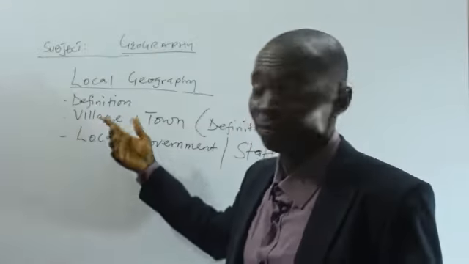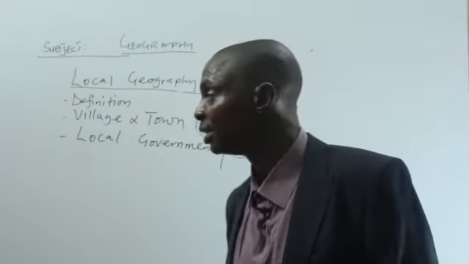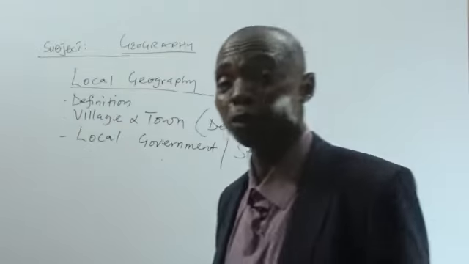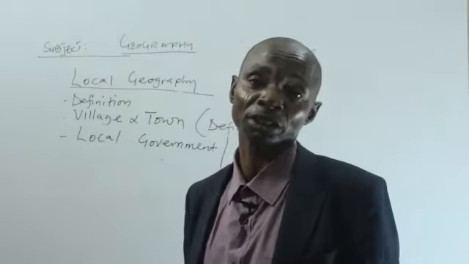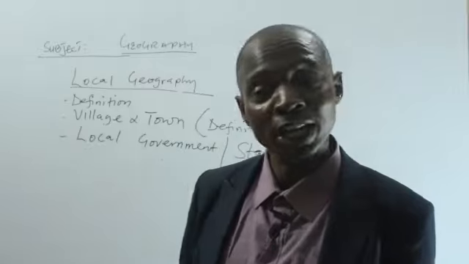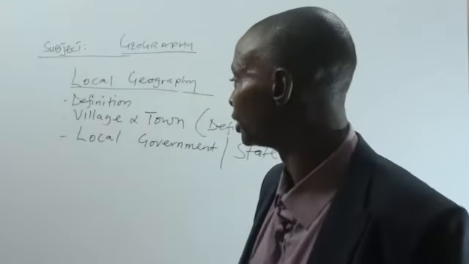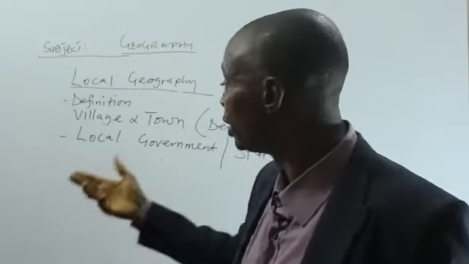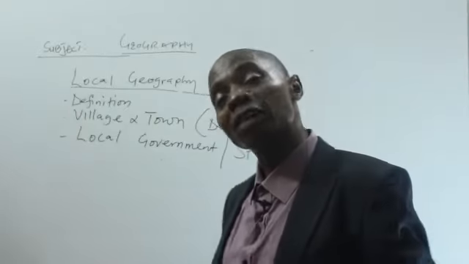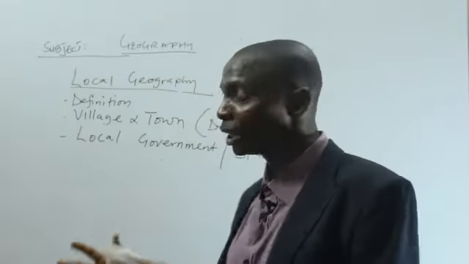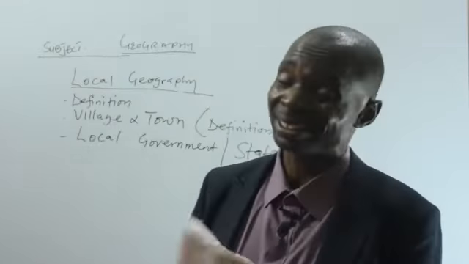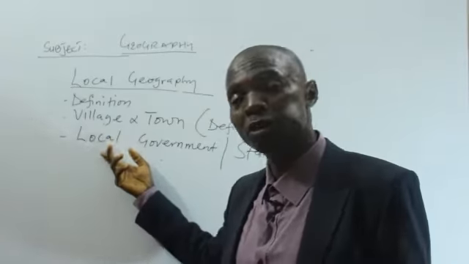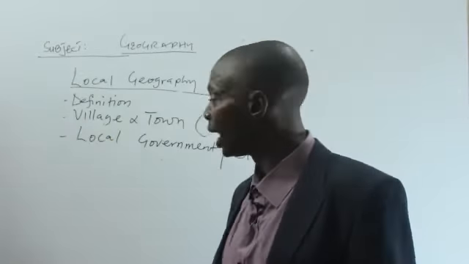Then we talked about the village. I said a village is a small nucleated environment, and all of us, even the president of this country, is from a village, whether he likes it or not. This village graduated from village to become a town, and from the coming together of many of these towns, as a result of development and growth, leads to the formation of local governments.